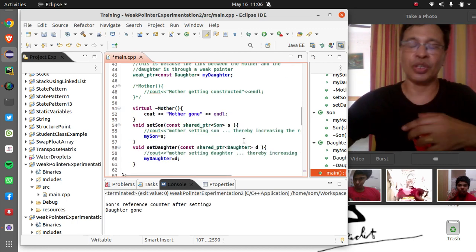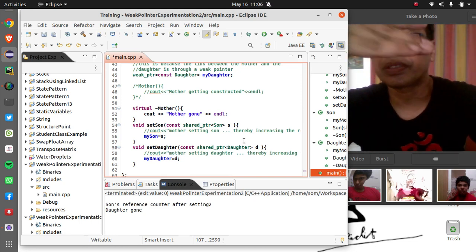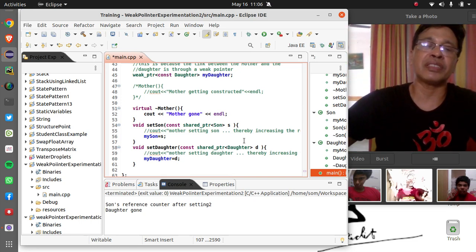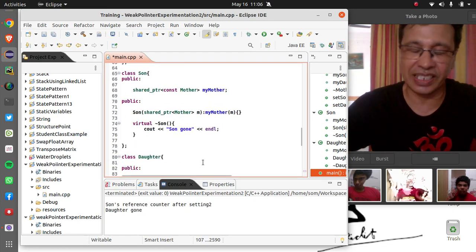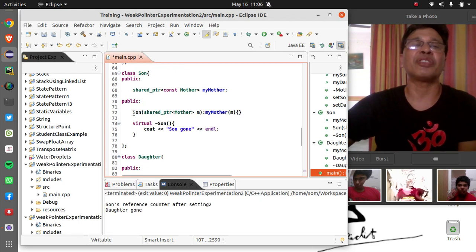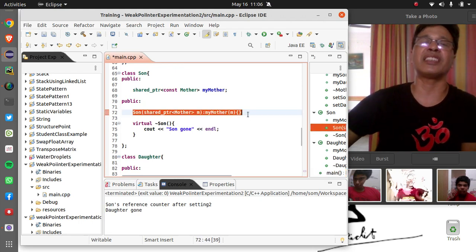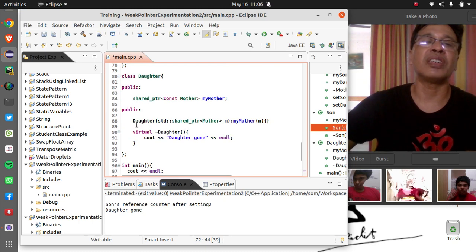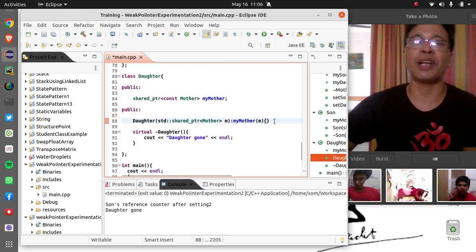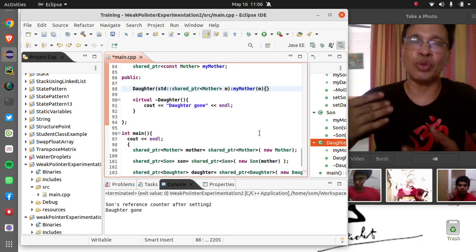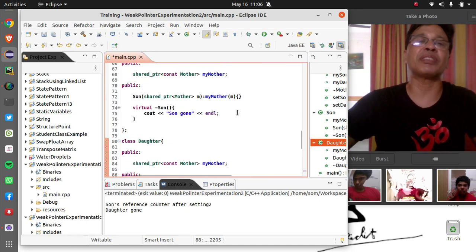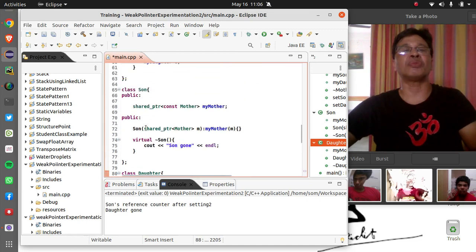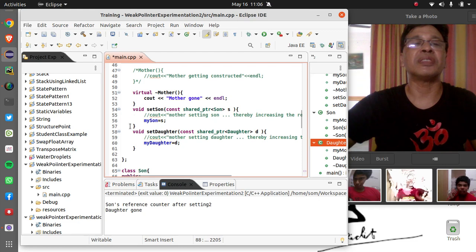When the mother is born, there is no trace of son and daughter, but when the son and daughter are born, they are born with a reference of an existing mother. That's what you can see from this constructor. Then what will mother do after the son and daughter are born? Mother will simply set these member variables with these methods, set daughter and set son.